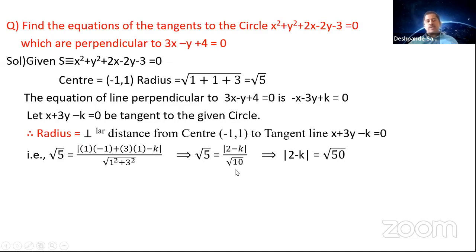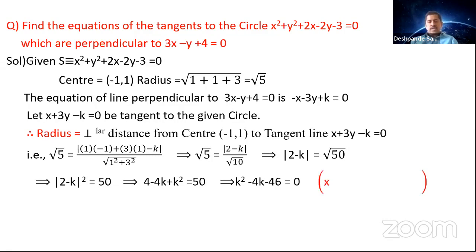So here you can take cross multiplication. Mod of 2 minus k is equal to root 5 into root 10. Root 5 into root 10 is root 50. So mod of 2 minus k is root 50. So you got a modulus here and you got a square root here. So what is it you can do? You can square on both sides. So mod of 2 minus k whole square is equal to root 50 whole square is 50. So you can write as a minus b whole square, a square minus 2ab plus b square. So 4 minus 4k plus k square is equal to 50. Rearrange, you can get it as k square minus 4k minus 46 is equal to 0.